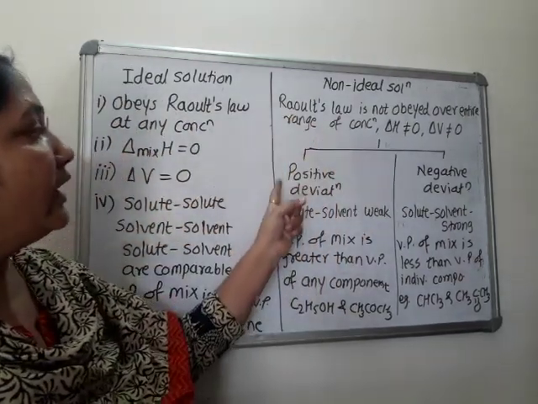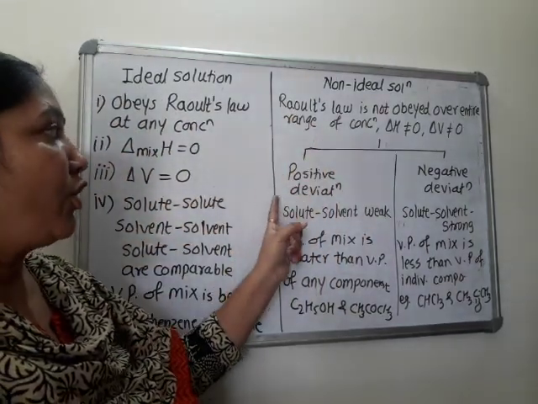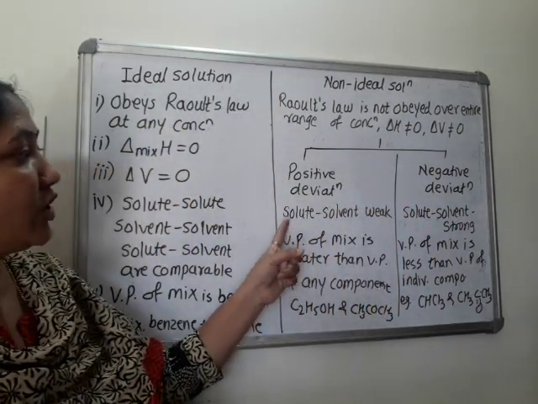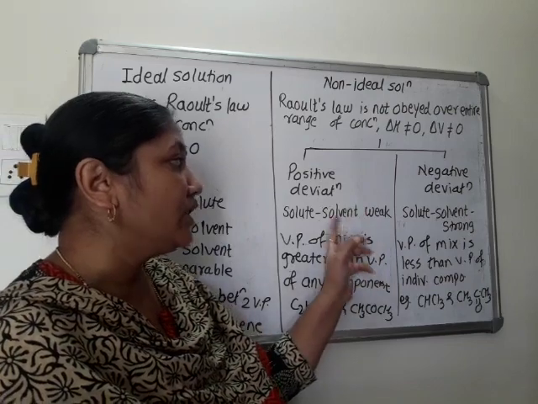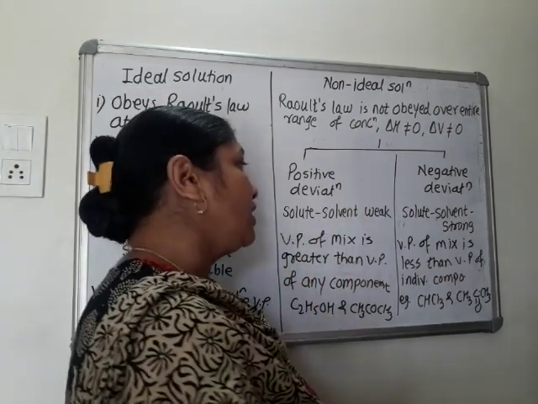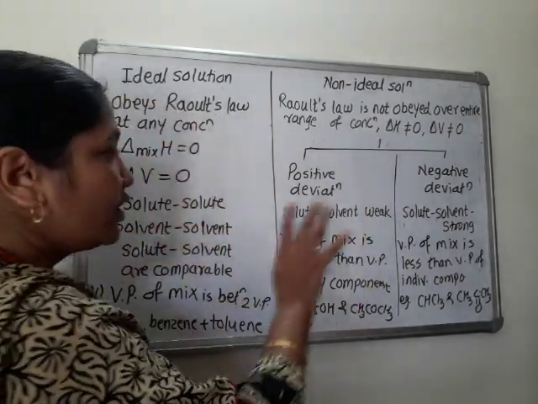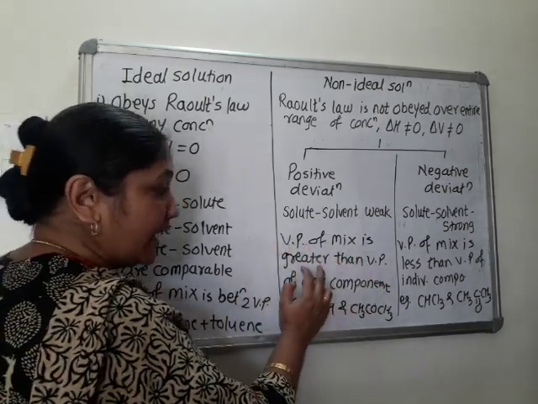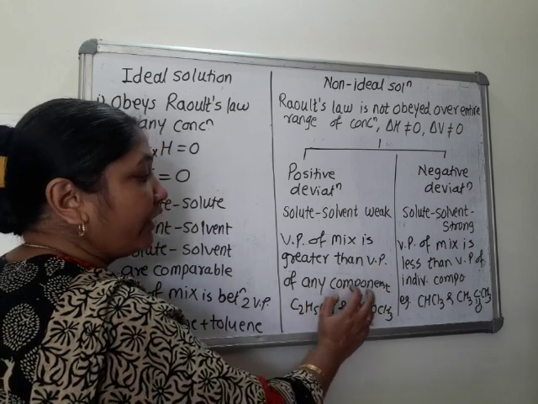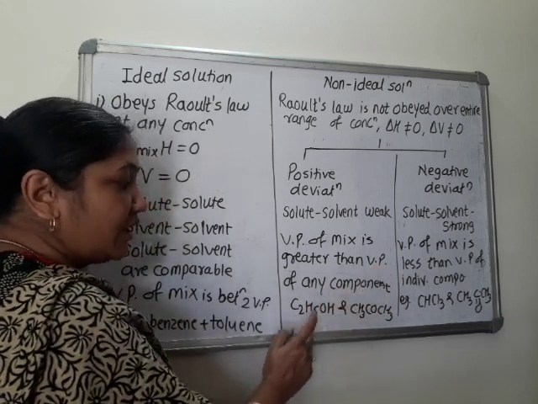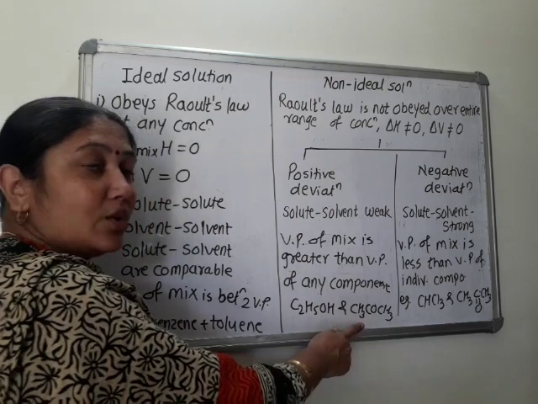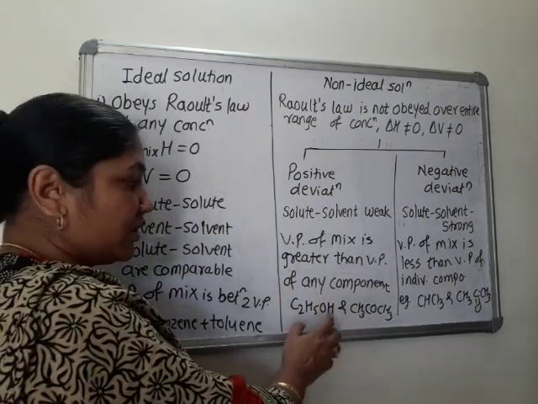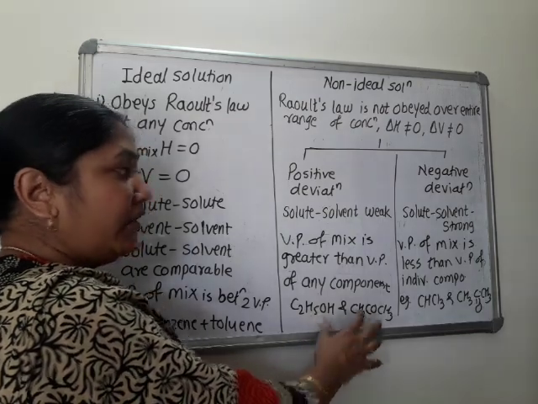So based on that, there are two deviations from Raoult's law, positive deviation and negative deviation. In positive deviation, solute-solvent interaction is weaker, and in negative deviation, solute-solvent interaction is stronger. And second point is given, vapor pressure of mixture is greater than vapor pressure of any component. So example is C2H5OH and CH3COCH3. There is no bonding between these two, no attraction, no poles. So they have very weak interaction.